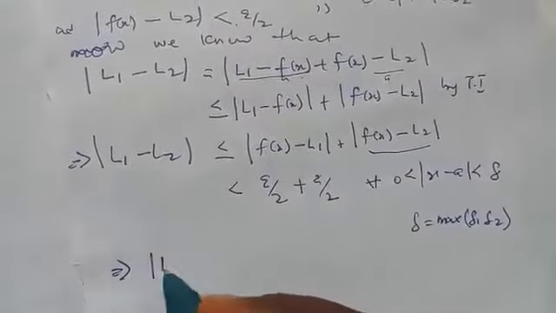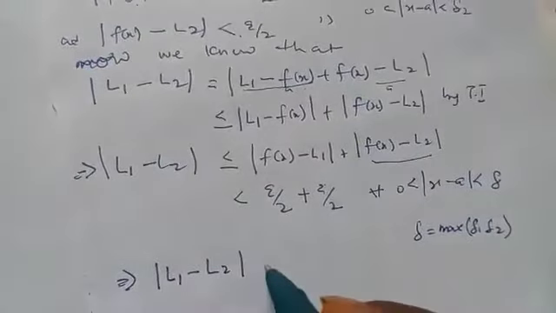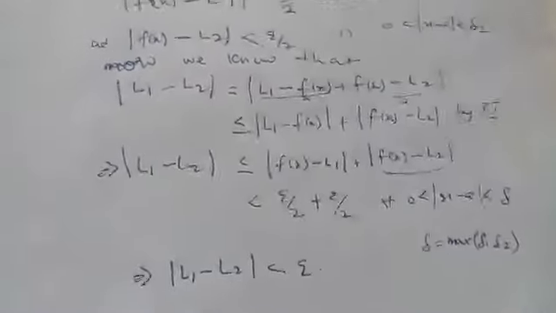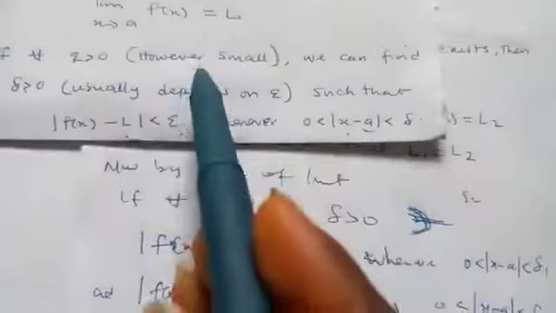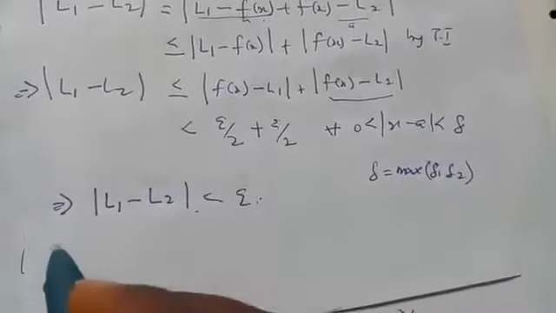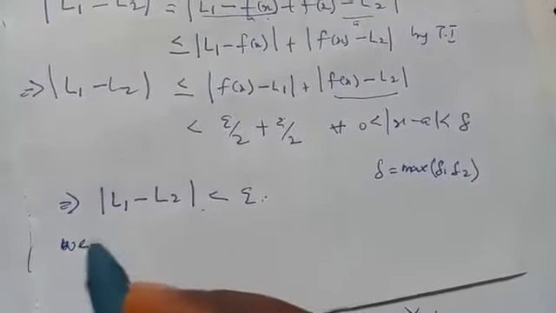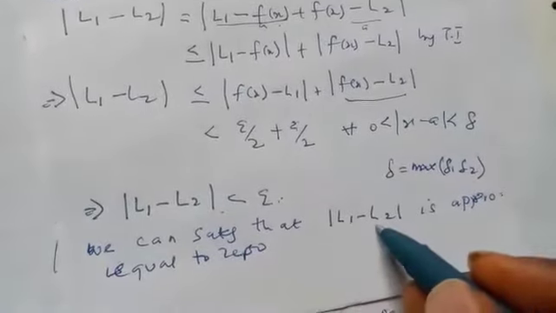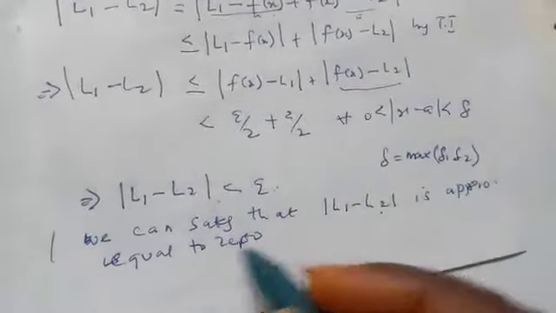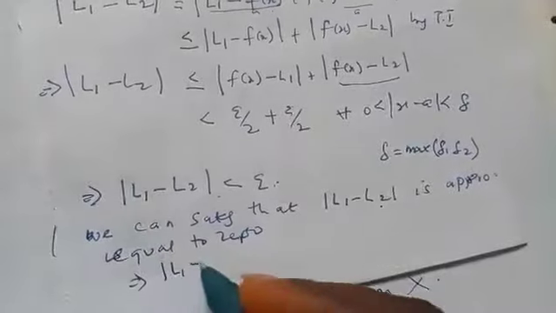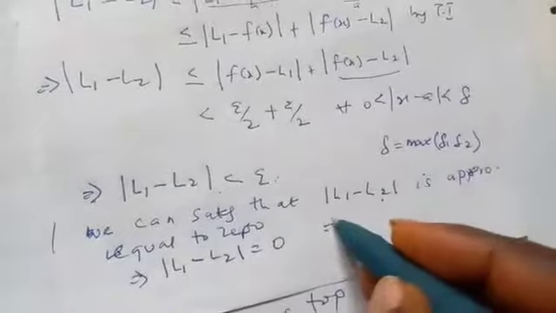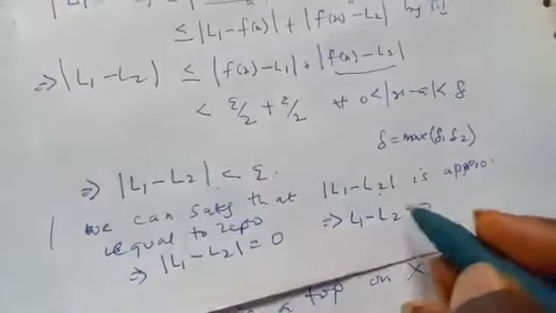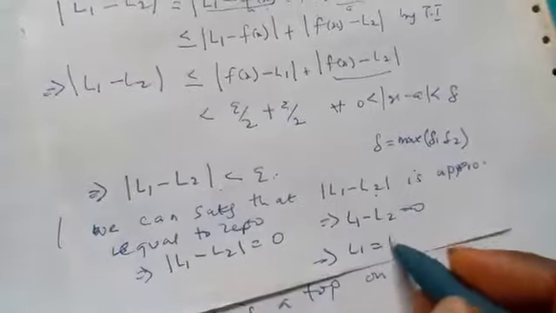Now what we have here is L1 minus L2. What we have shown is that it's less than epsilon. Since epsilon is very small by definition, however small, and this thing is still less than epsilon, we can say that the absolute value of L1 minus L2 is approximately equal to 0. So that simply means L1 minus L2 will be equal to 0, which implies that L1 is equal to L2. And that completes the proof.